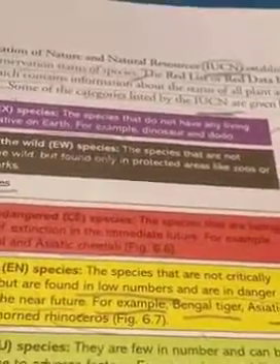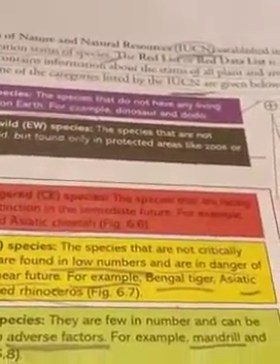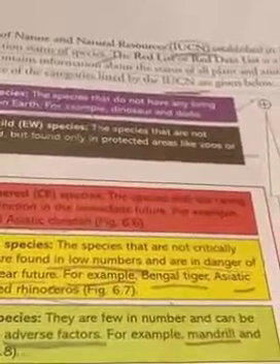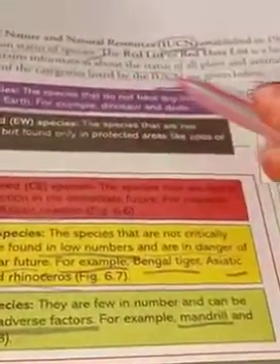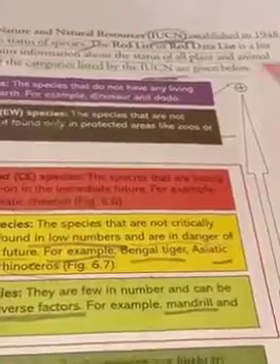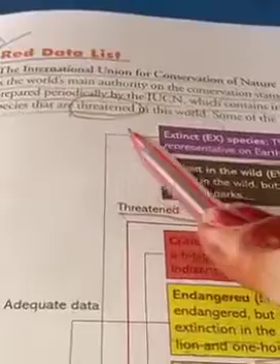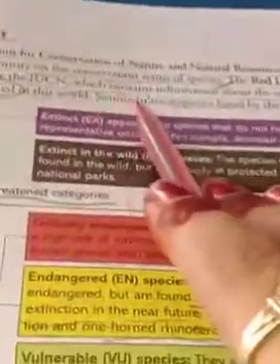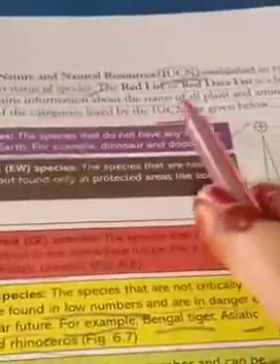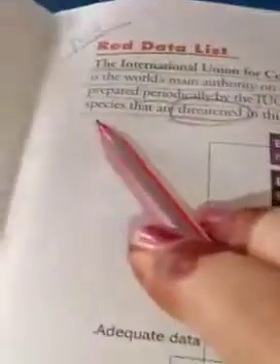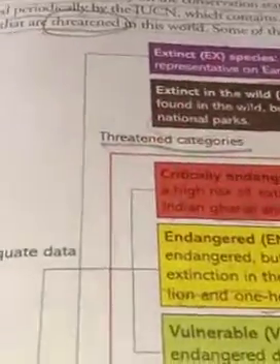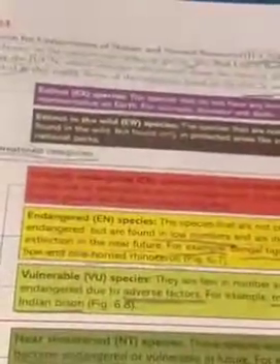So we know that the red data list is prepared by the IUCN. The red list or the red data list is a list prepared periodically by the IUCN, which contains information about the status of all plant and animal species that are threatened, means that are in danger in the world. Here you see on the screen the red data list. All the categories we have to describe in this question.